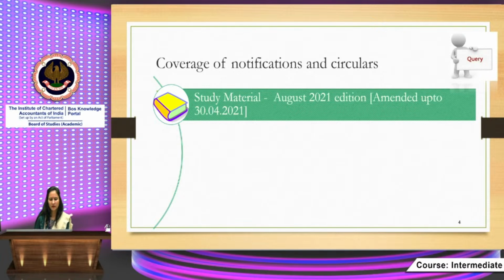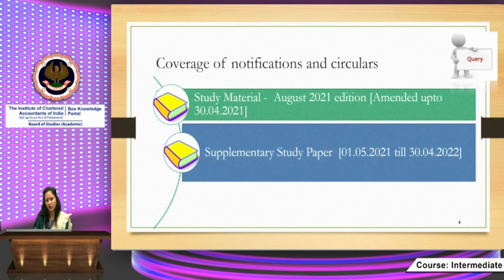The amendments up to 31st October 2022 are applicable, so where will we get the remaining amendments? You will need to go through the supplementary study paper.